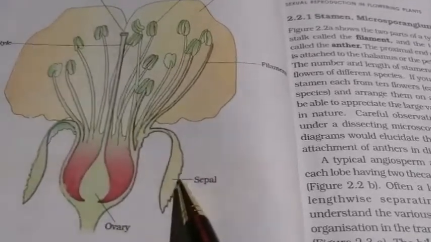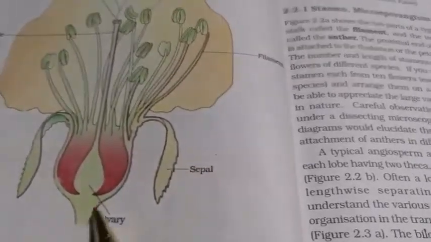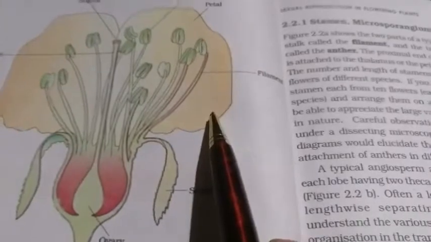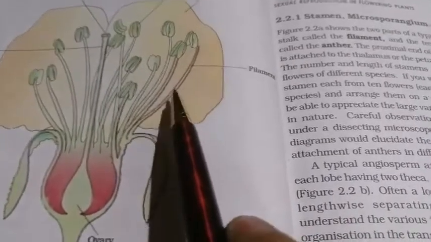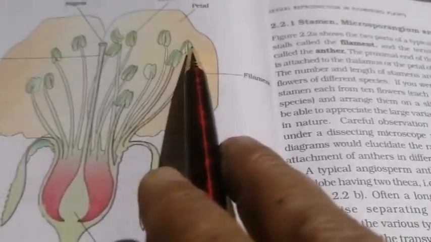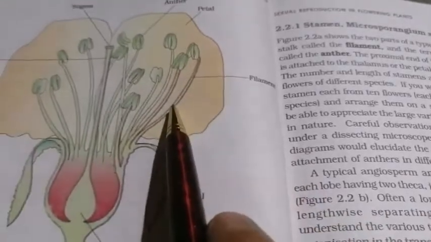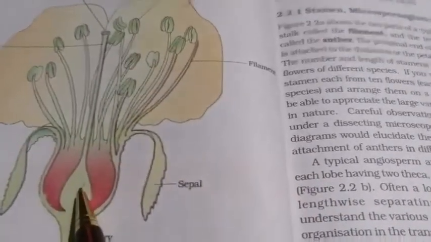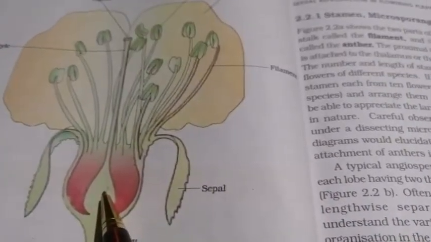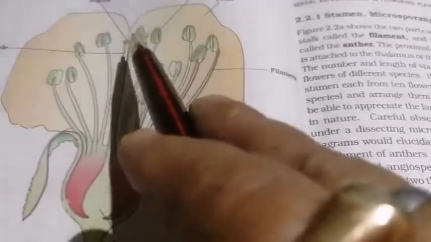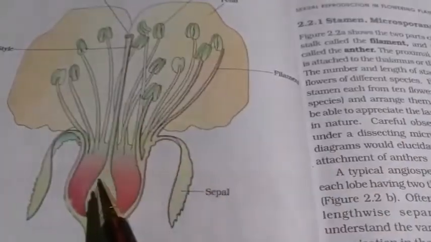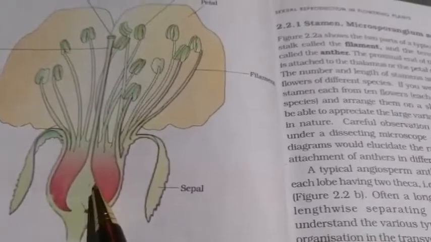So you can see here is the sepal, and these are the various parts of the flower, your petals, and this is your filament, and this is your anther, which forms your male part, that is the stamen, and the female part is your ovary, which you can see here. This is your style, and this is your stigma, which collectively form your pistil.